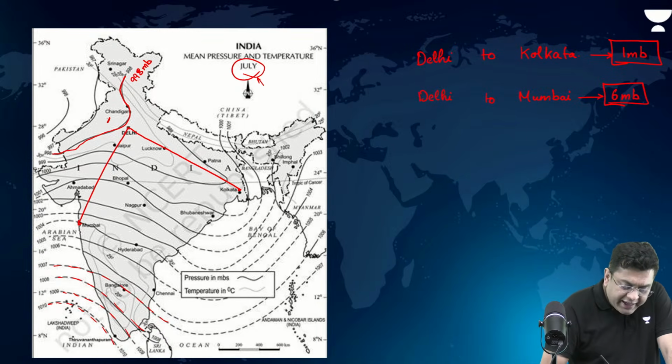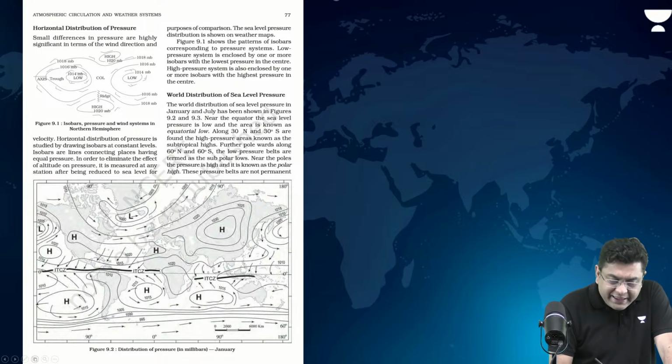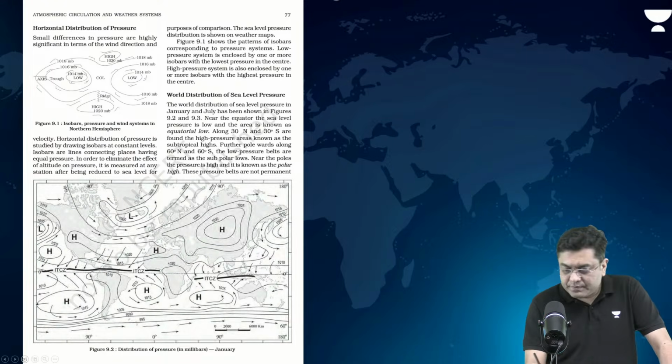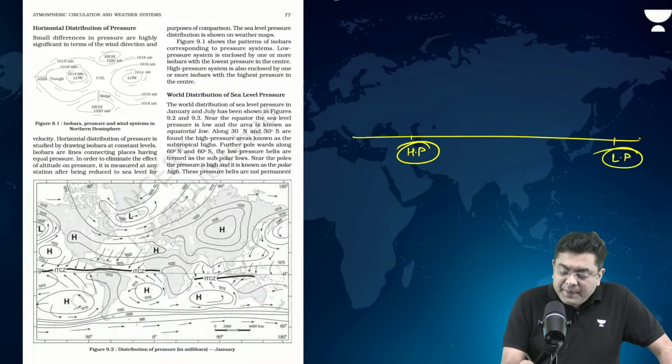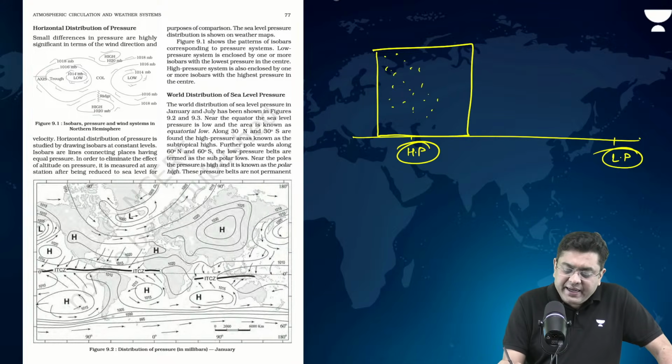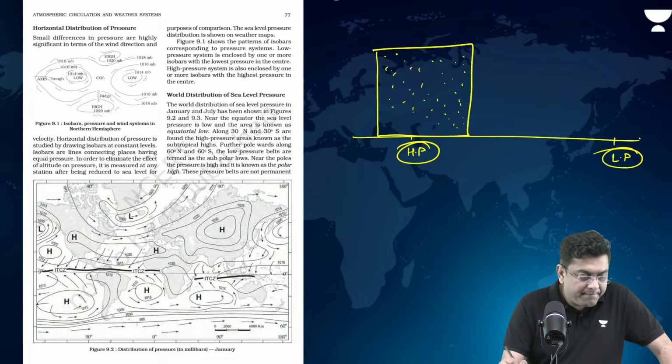Now, when I tell you that there is a region which has got high pressure and a region which has got low pressure, that means in the region of high pressure, I will have more particles. All those particles are extending their weight on this, isn't it?